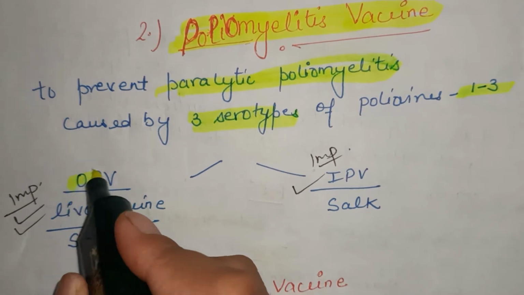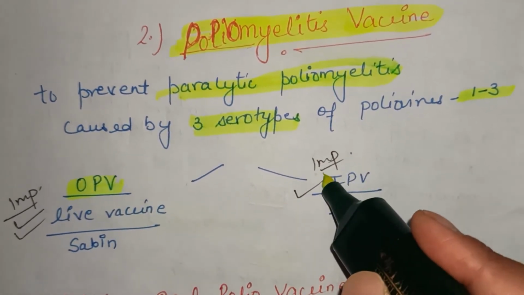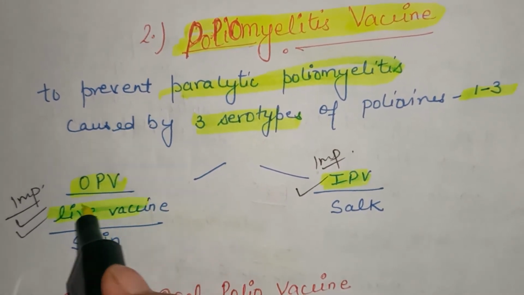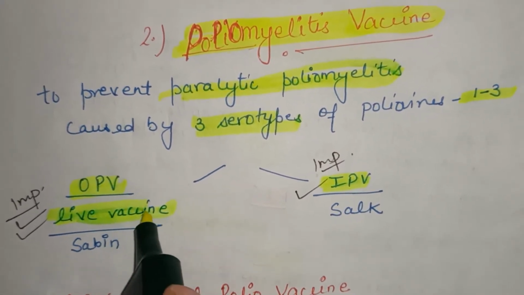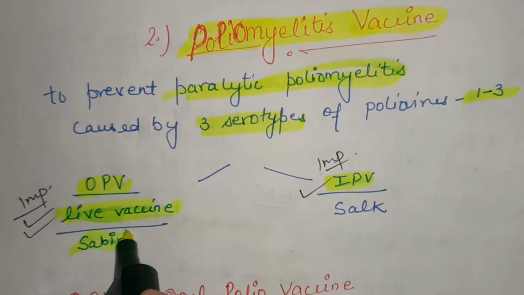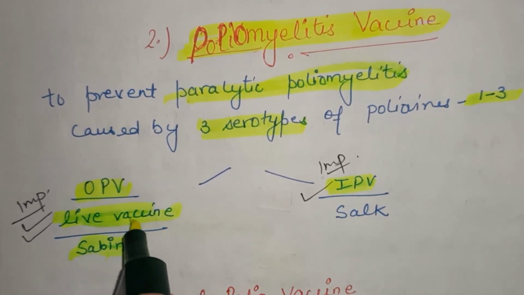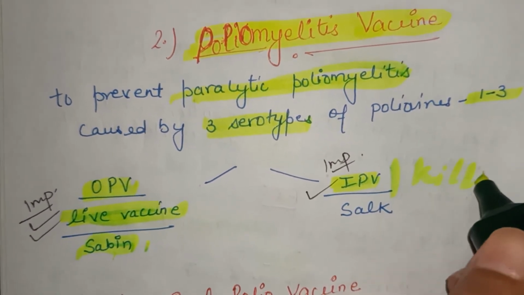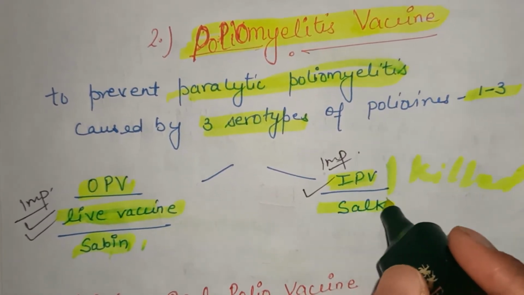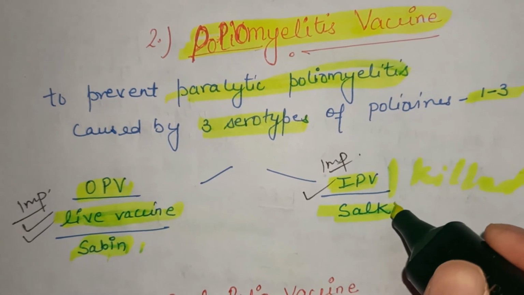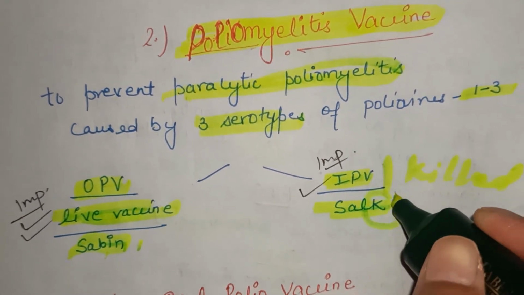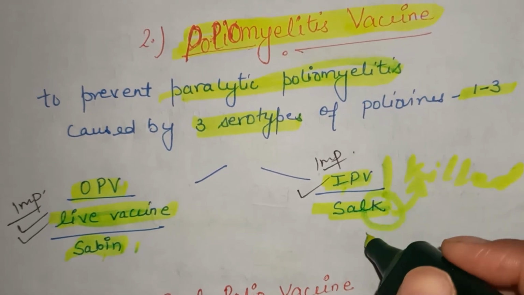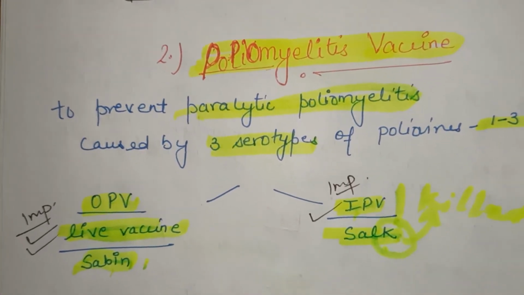Two vaccines are available, OPV and IPV. OPV is the oral polio vaccine. It is a live vaccine and was discovered by Sabin. It is an important point. Second is IPV. It is a killed vaccine and it was discovered by Salk. You will remember it: killed vaccine, K is coming. So the killed vaccine is IPV and it was discovered by Salk.